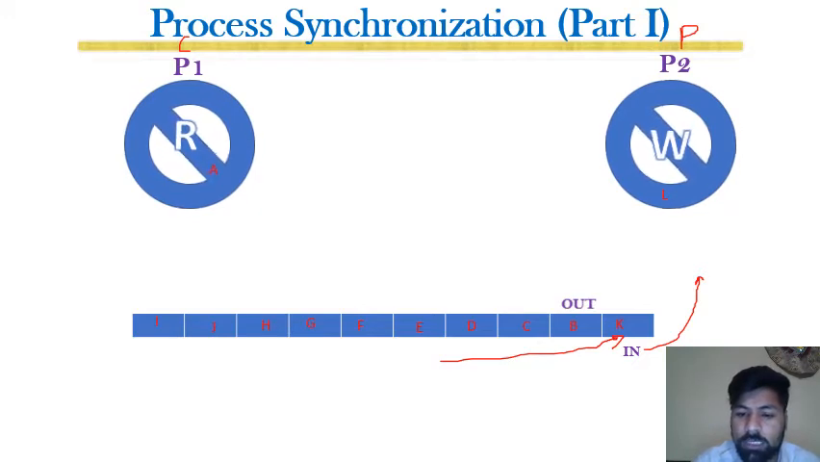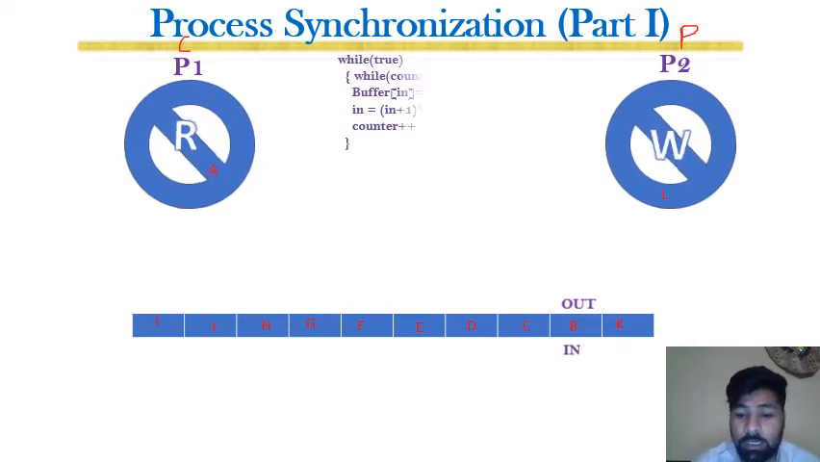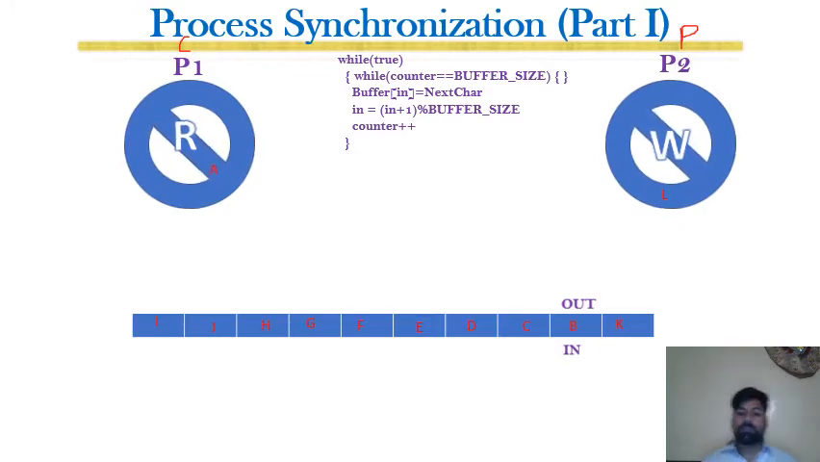So look at the code, and similarly n will be incremented. Now in and out are at the same position. Look at the code of the producer. This is the code for the producer.